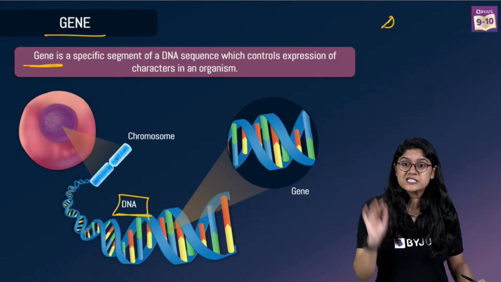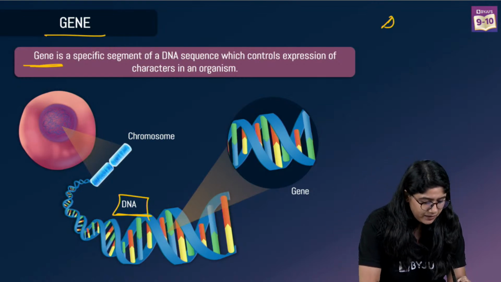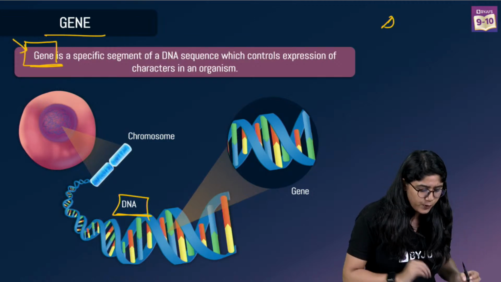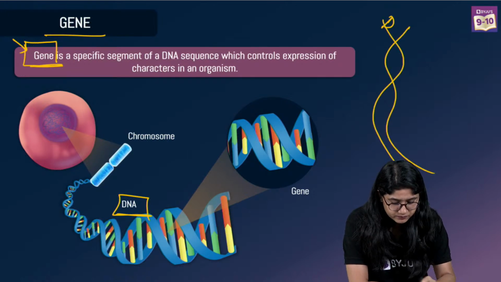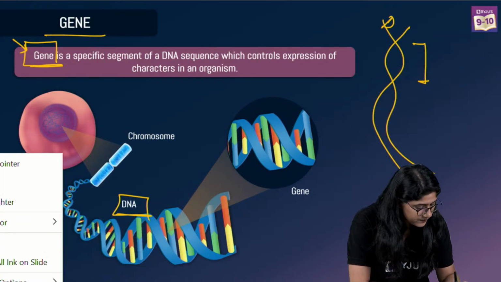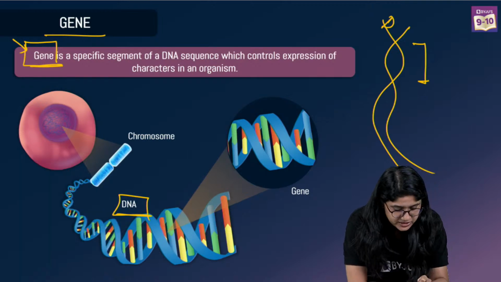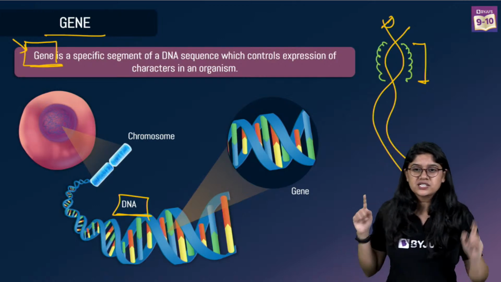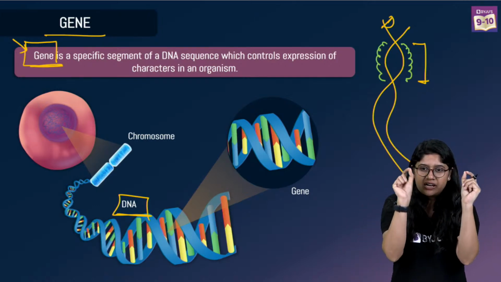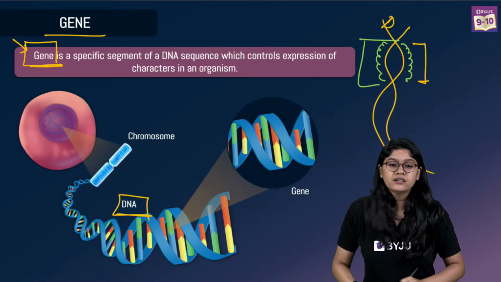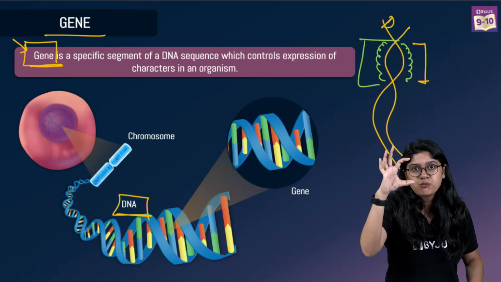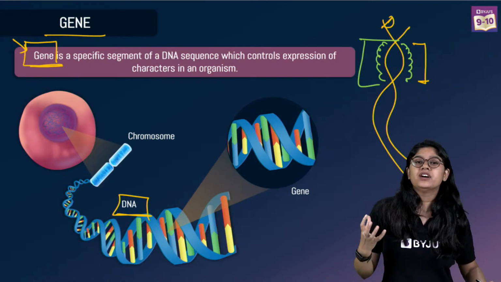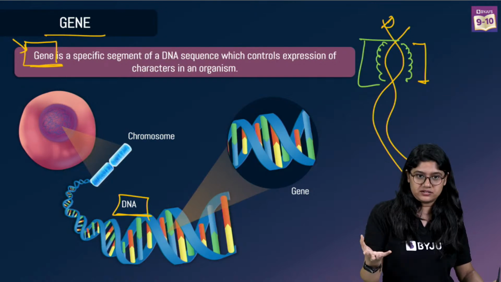And genes will make very special proteins that will be giving us characters. So let's suppose over here, can you see this green part which has made the curvy things? If we count that, it is a very small fragment of DNA, and that is called a gene. Now genes have the power to give characters and traits, right?